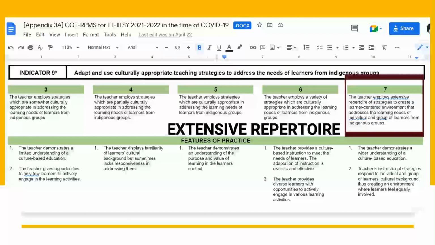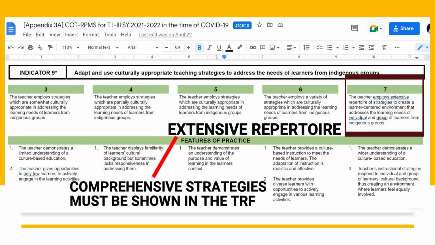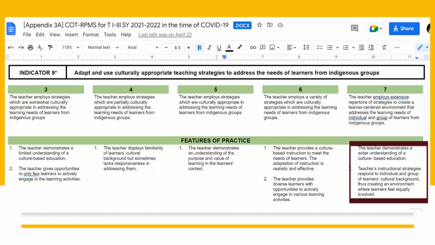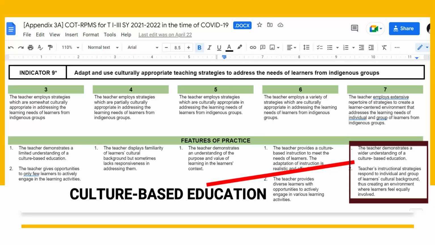An extensive repertoire of strategies has to be employed in the class, or since we are dealing with the TRF, it means from your response to the TRF. The rater has to see that you will be using a bunch of strategies to meet the needs of the learners belonging to the indigenous group. And in terms of features of teachers' practice in the class, it was stated that to meet the 7 rating, the teacher has to demonstrate a wider understanding of culture-based education.